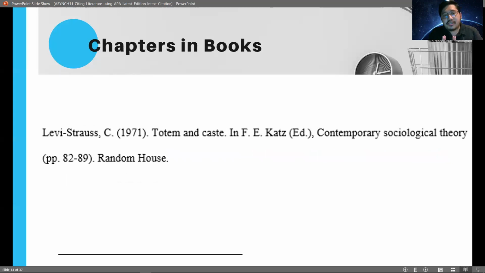Now, if your cited text is from a specific chapter in a book, it should look like this. We have the name of the author, followed by the copyright year, and then followed by the chapter title. And then after that, it's followed by the title of the book. And then we have to state here the specific page numbers where we have accessed that particular article. And then last is the name of the publisher.